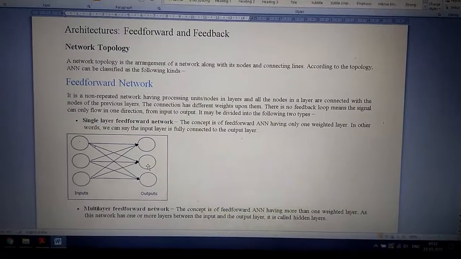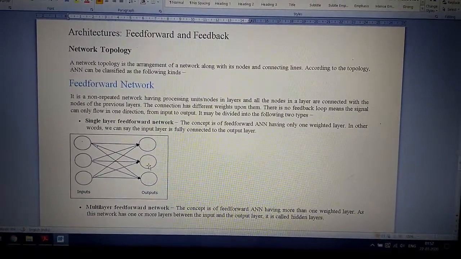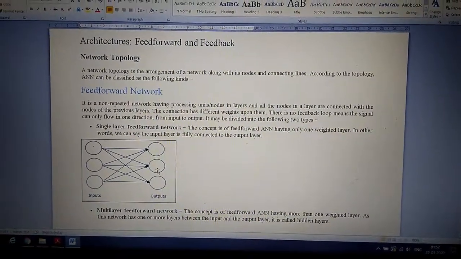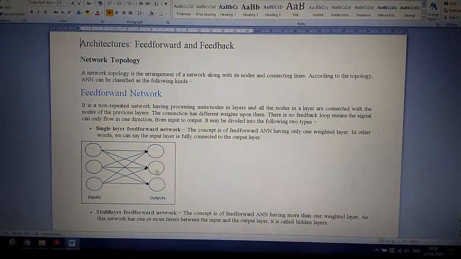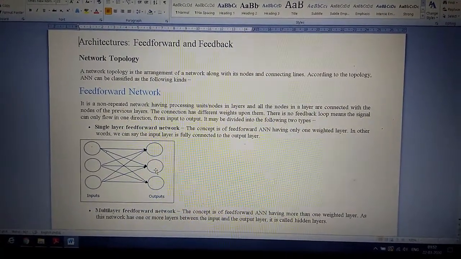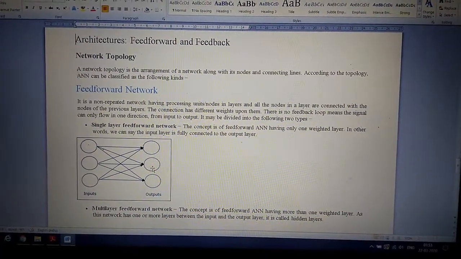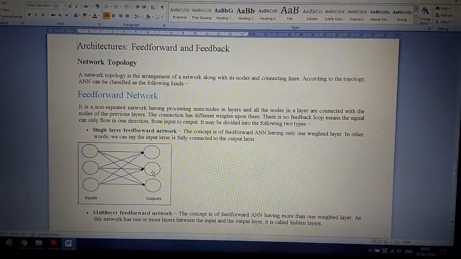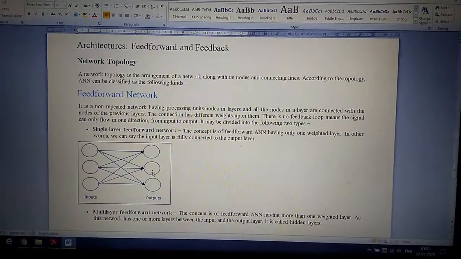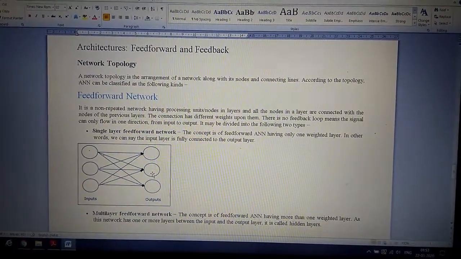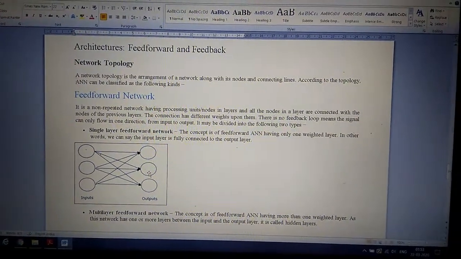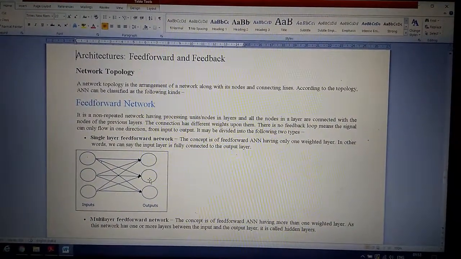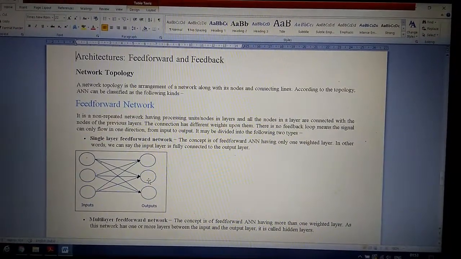Hello students, here we are going to learn the different types of architectures of neural network. As you see in the headings, there are two types of architectures, feed forward and feed backward. Now all of you know the definition of the network topology. What is network topology? It is an arrangement of a network along with its nodes and connecting lines. According to the topology, artificial neural network can be classified as the following kinds.